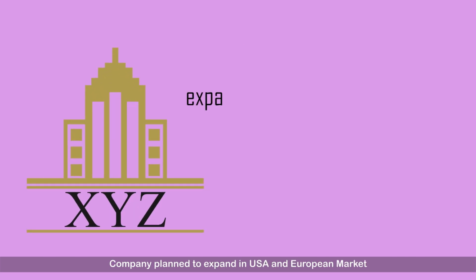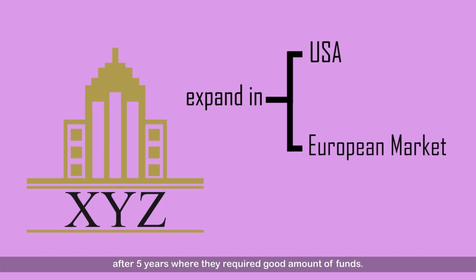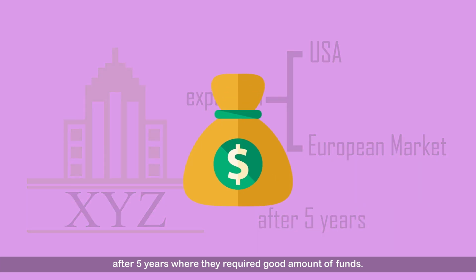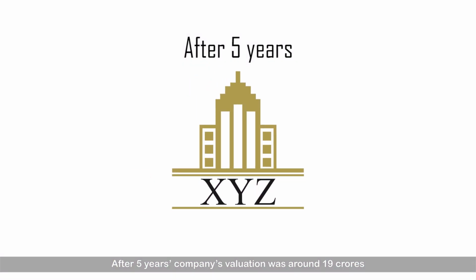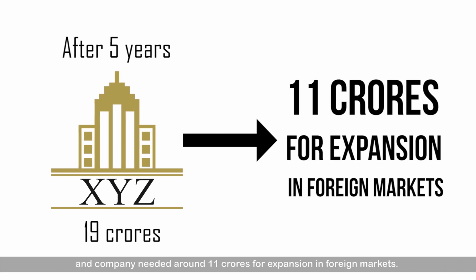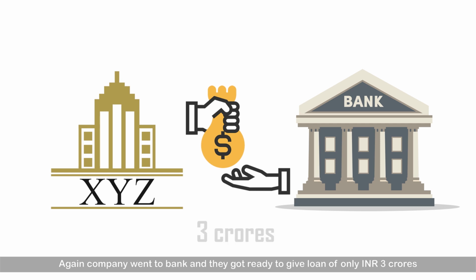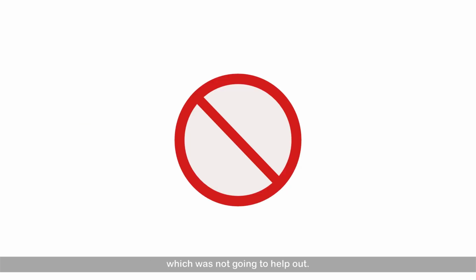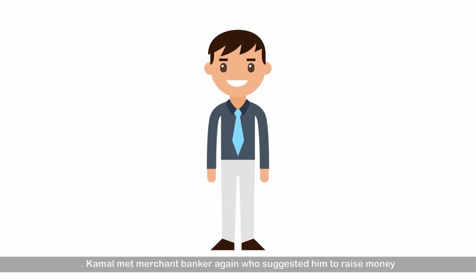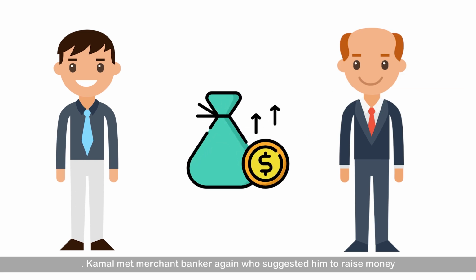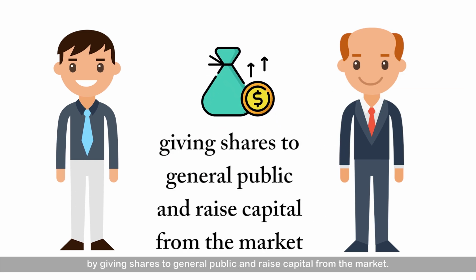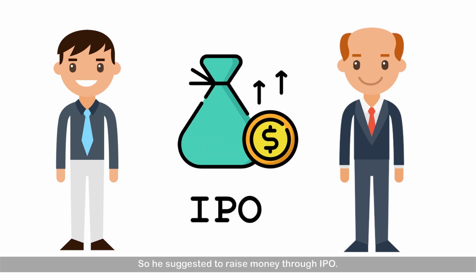The company planned to expand in the USA and European markets after 5 years, where they required a good amount of funds. After 5 years, the company's valuation was around 19 crores and the company needed around 11 crores for expansion in foreign markets. Again, the company went to the bank and they were ready to give a loan of only INR 3 crores, which was not going to help. Kamal met the merchant banker again, who suggested he raise money by giving shares to the general public and raise capital from the market. So he suggested raising money through an IPO.